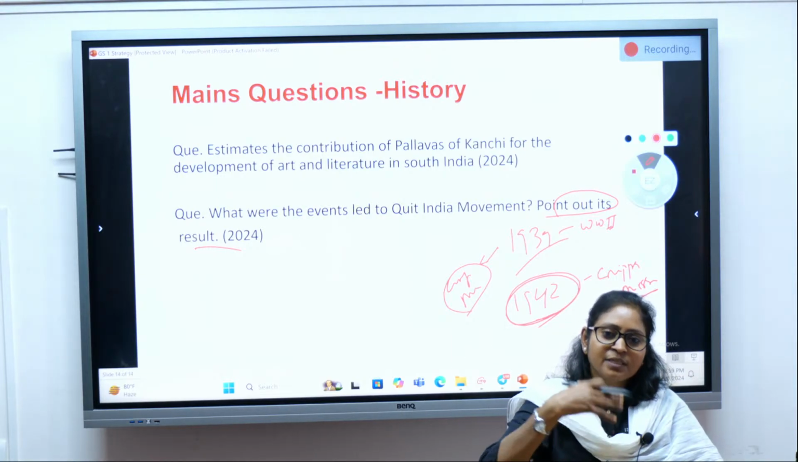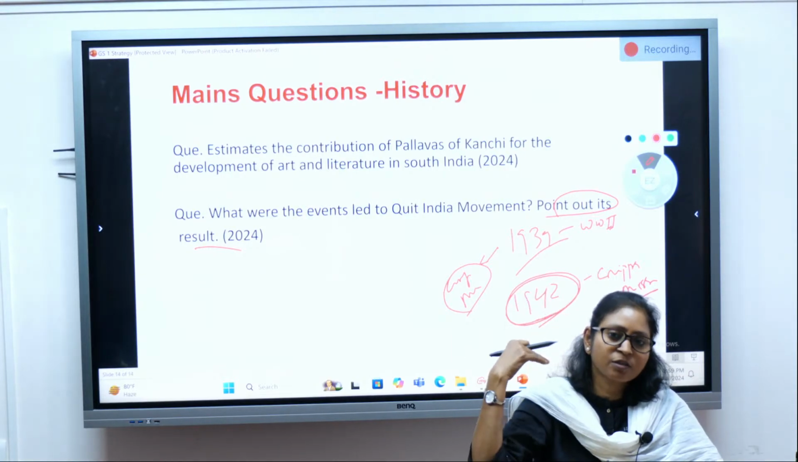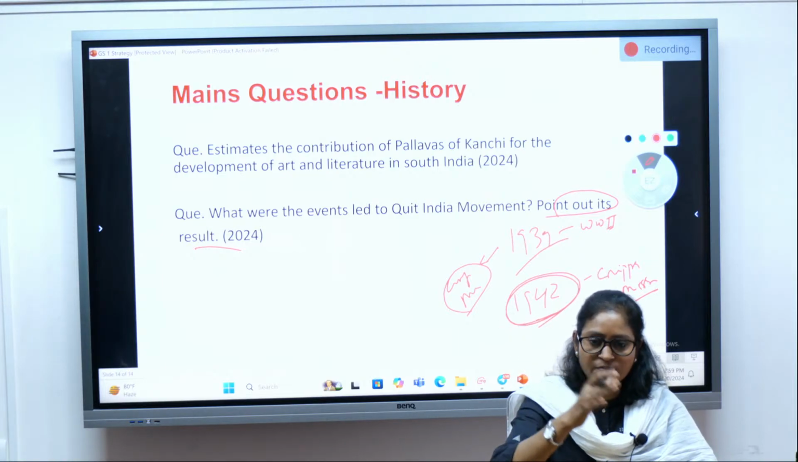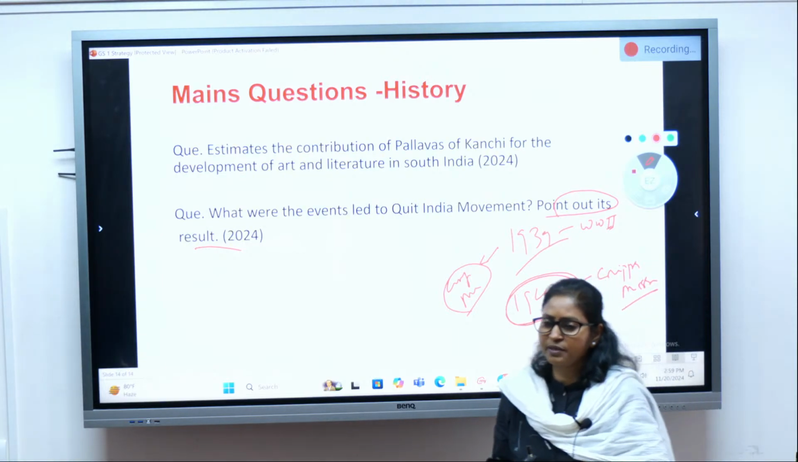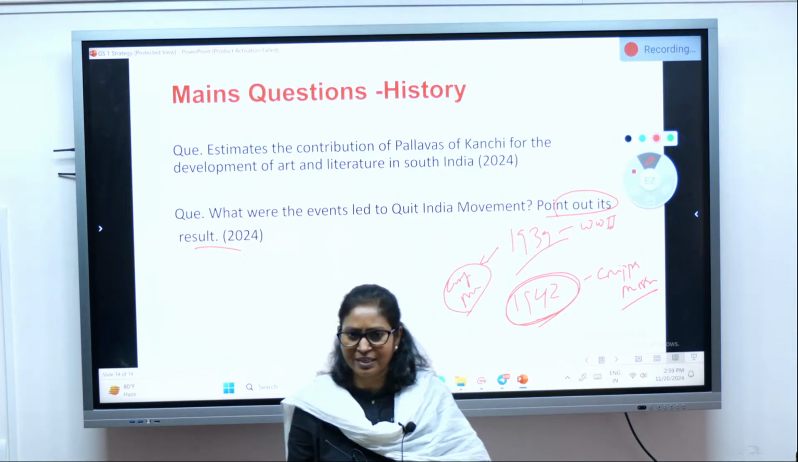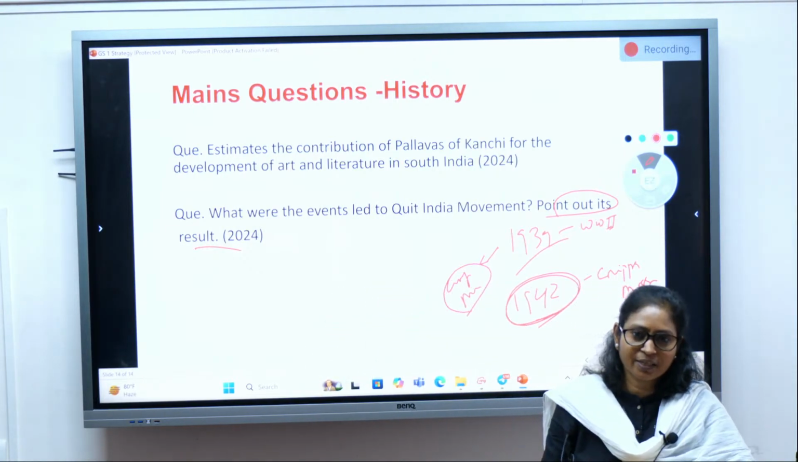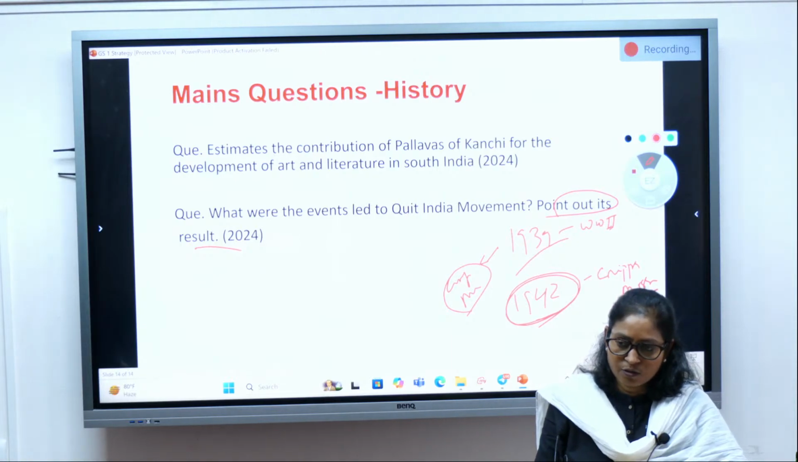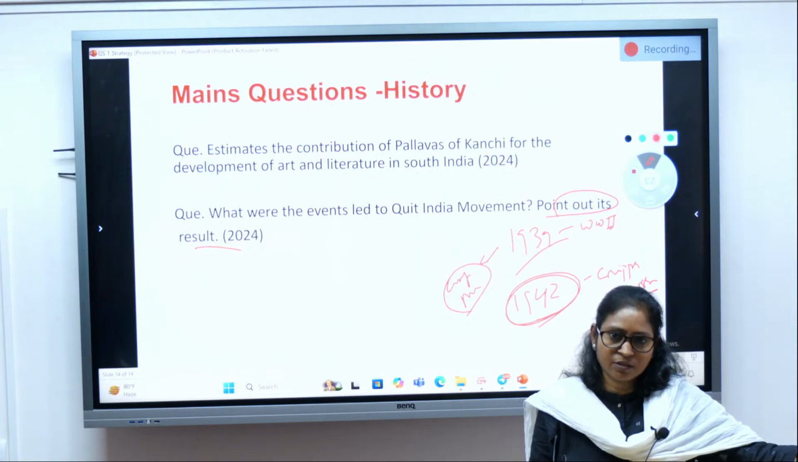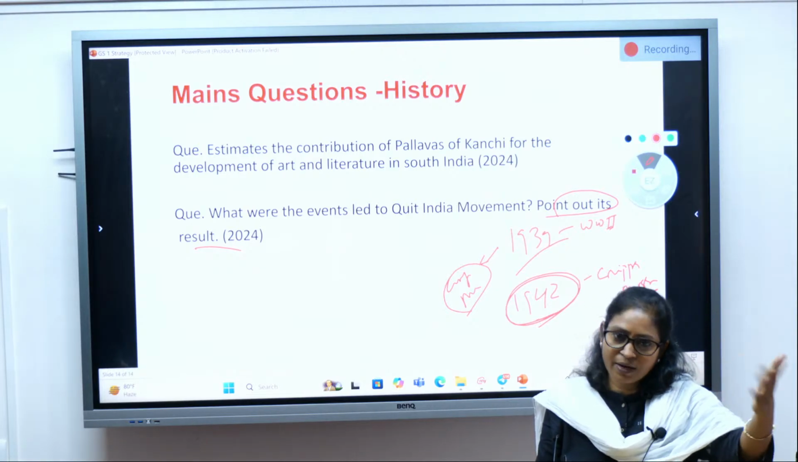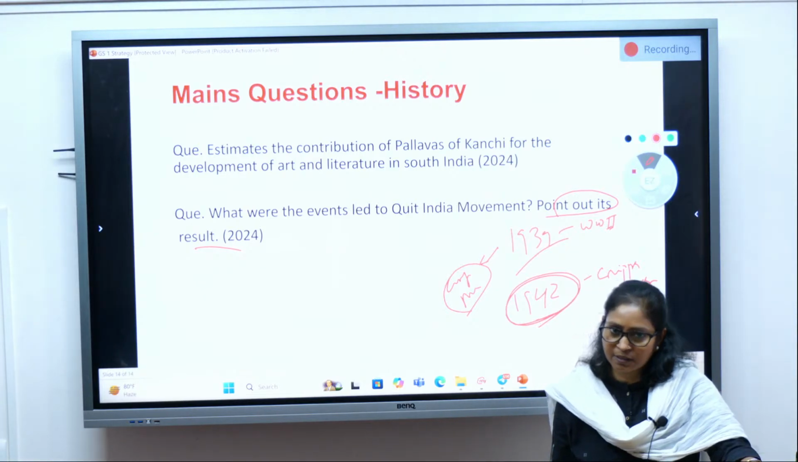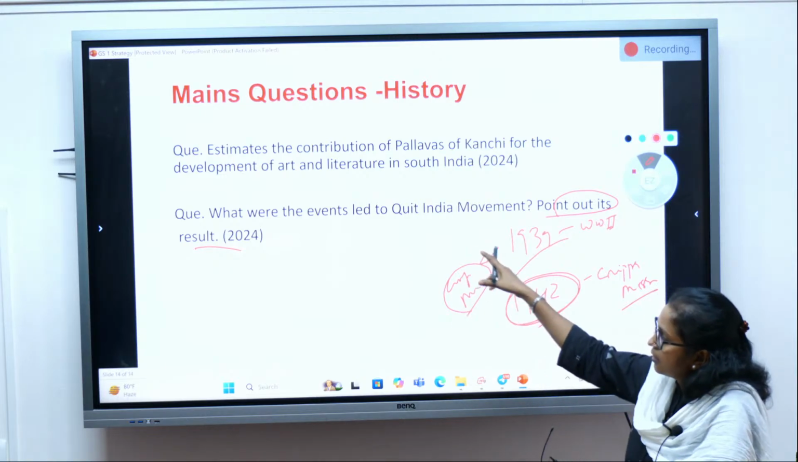Because there was no looking back. We wanted the Britishers to quit. Earlier we had non-cooperation, civil disobedience and all, but we were not so strongly asking the Britishers to quit. But once the Quit India happened, we could not go back, isn't it? We wanted independence, and finally we had it in 1947, right? So this is how you can write this answer.